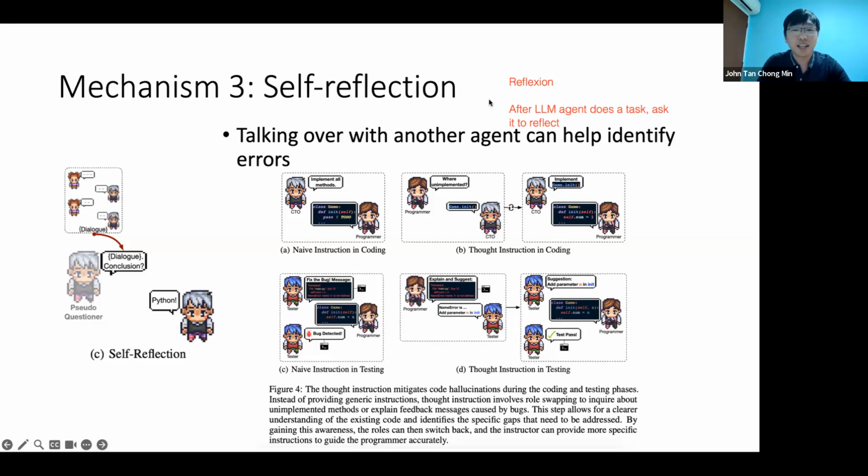So reflection is useful, but reflection is also limited because it's only as good as the person giving you the reflection. If you cannot reflect well, there's no way you can improve. If you cannot criticize yourself well, how can you improve, right? You can only improve as much as that criticism or that reflection helps you. But self-reflection has been shown to improve performance quite a lot.